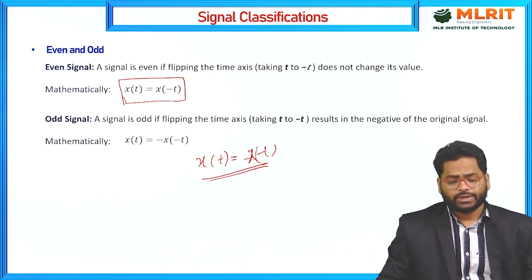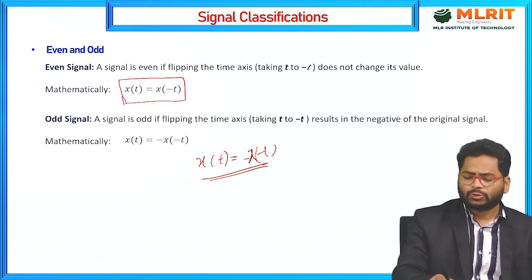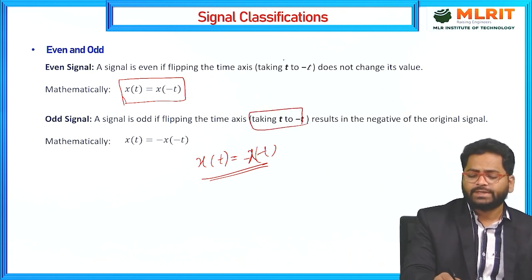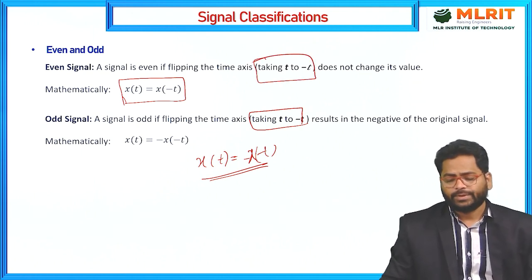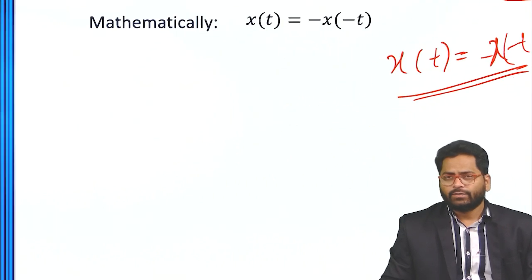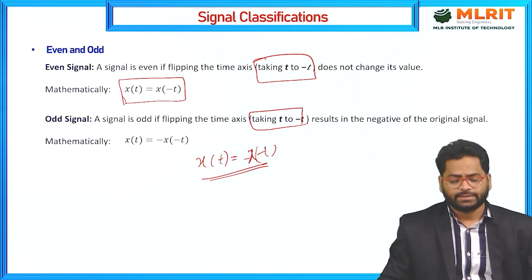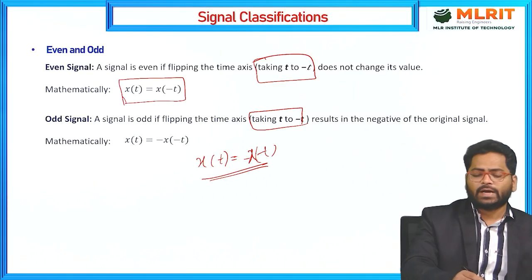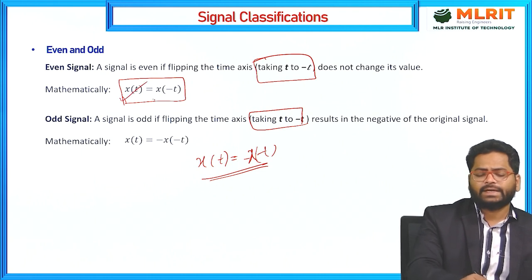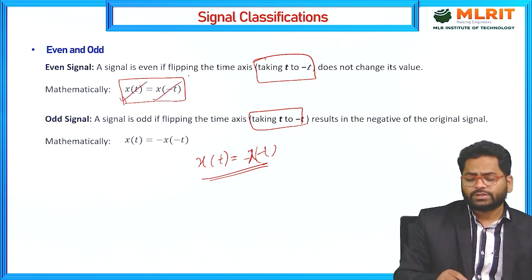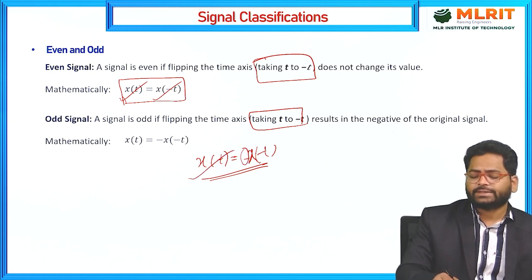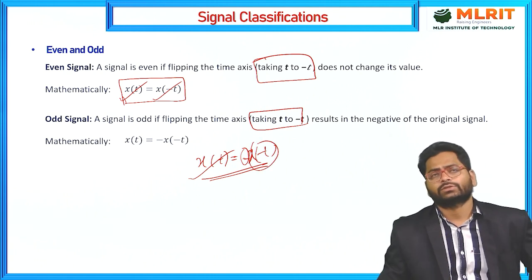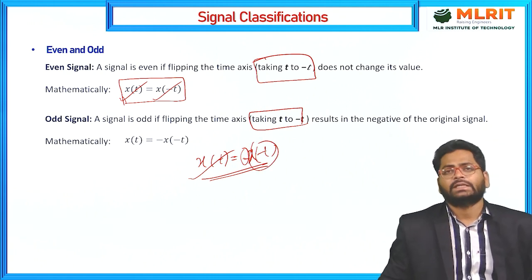So two cases: in both we are just replacing t by minus t. In one case we get the same amplitude for x of t and x of minus t, whereas in the odd signal x of t is multiplied by minus 1 with x of minus t. So these are the even and odd signal definitions generally.